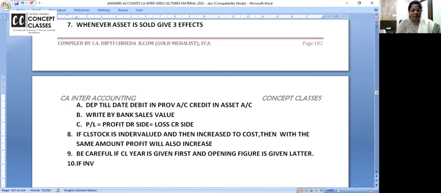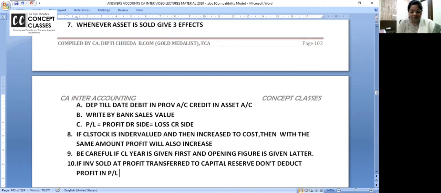If investment, last pointer, I know all of you are getting late. If investment sold at profit, transferred to capital reserve, don't deduct profit in P&L account. गलती नहीं करना, गूगली नहीं करना. एग्जाम के बाद वंडरला में किस स्लाइड से गिरना, यहाँ नहीं गिरना.